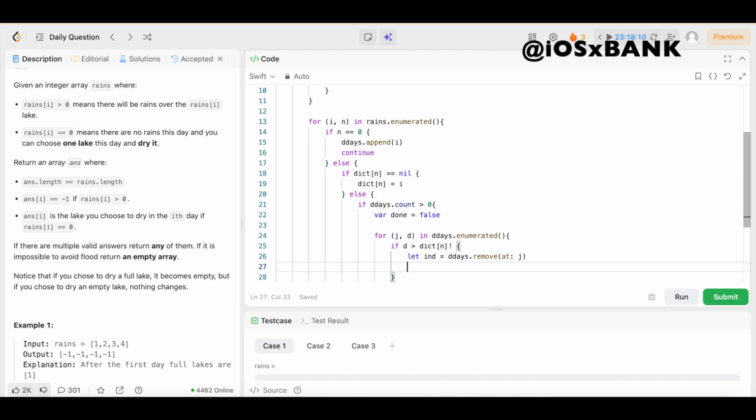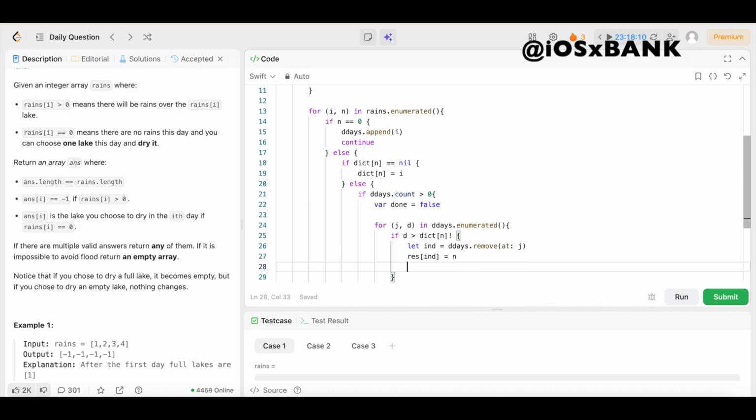Come underneath this, and on that dry day, we're going to mark that we dried this specific lake by saying res[end], come outside the square bracket, and set that equal to end. Then underneath that, we update the last fill day of this lake to the current day by saying dict[end] equals i.